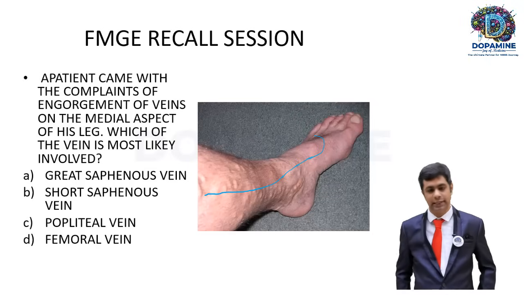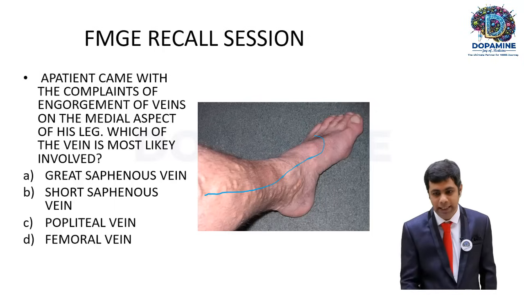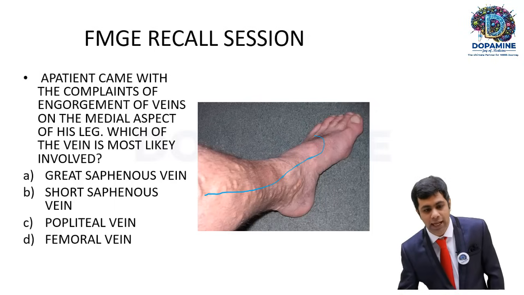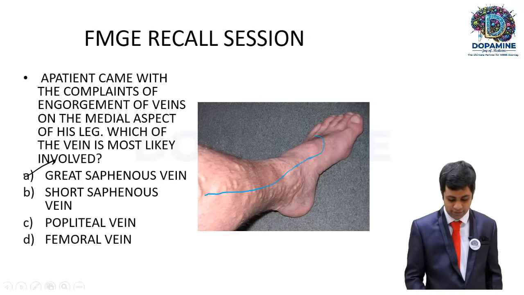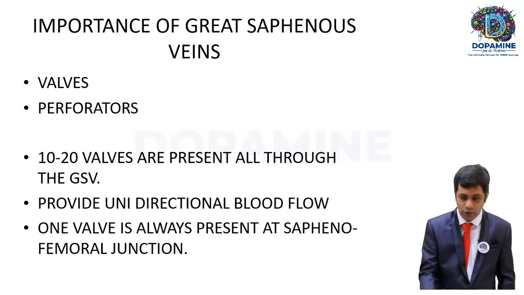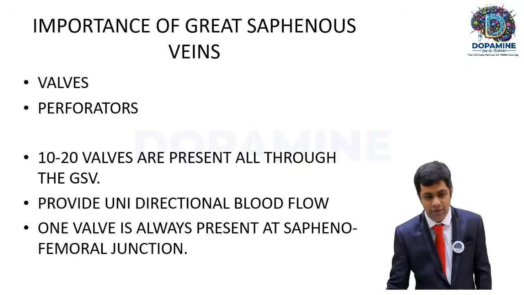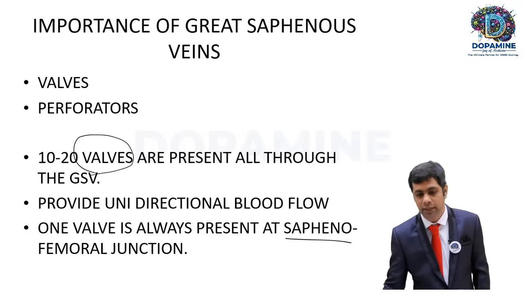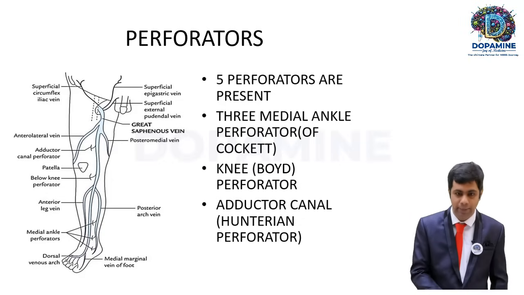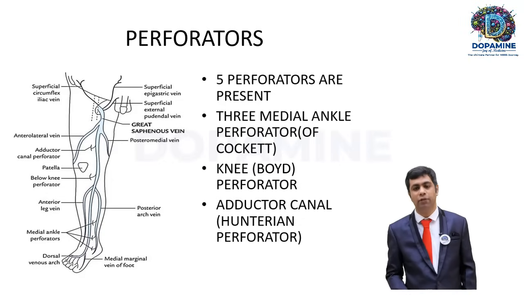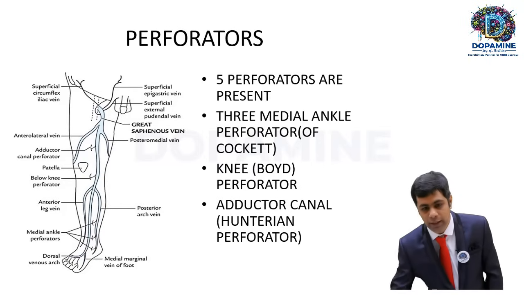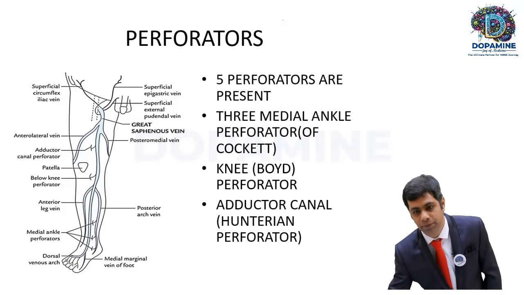The varicosities. Since the medial aspect of the foot and leg has been mentioned, the answer will be the great saphenous vein. Here, two important things students have to know. One is the valves present here. There are a lot of valves, and one valve is always present at the saphenofemoral junction. When the valve fails, varicosity happens. Another one is the perforators, which connect the superficial set to the deep set.